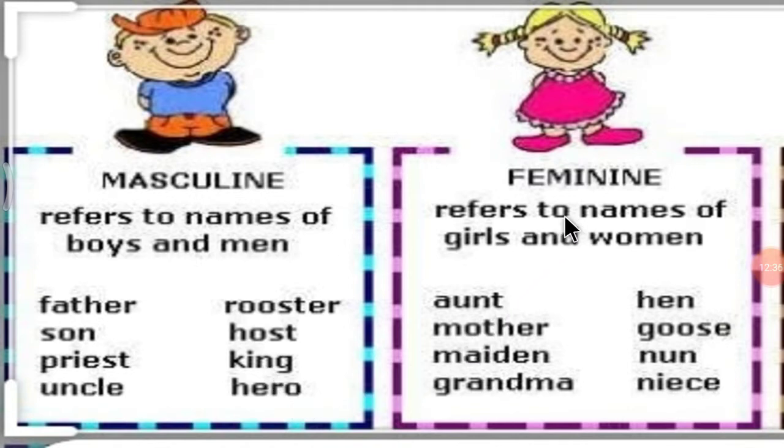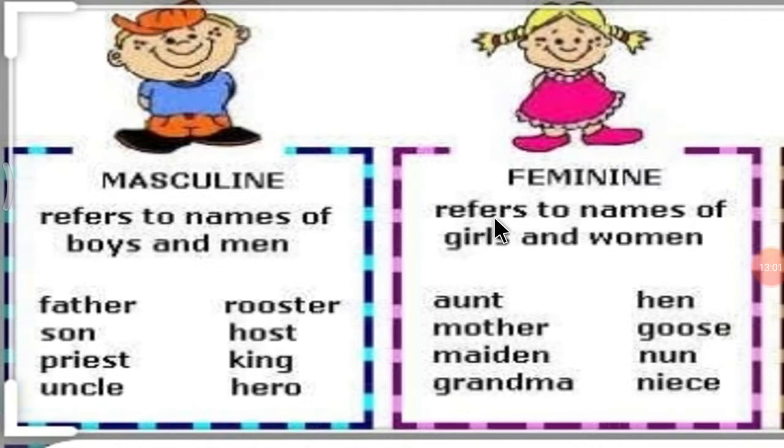Now let's move to the feminine gender. Feminine refers to names of girls and women. Aunt, mother, maiden, grandma, hen, goose, nun, niece. Let's repeat it again.